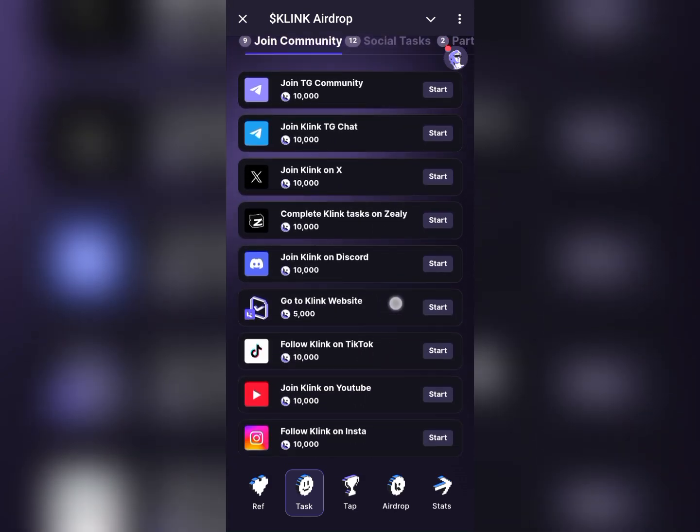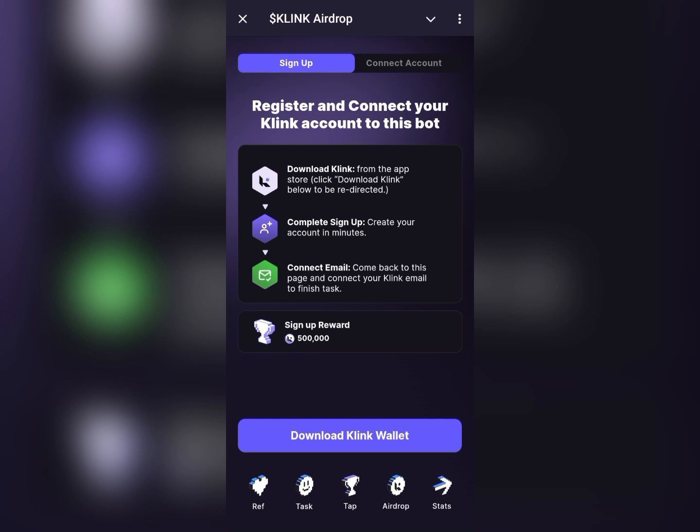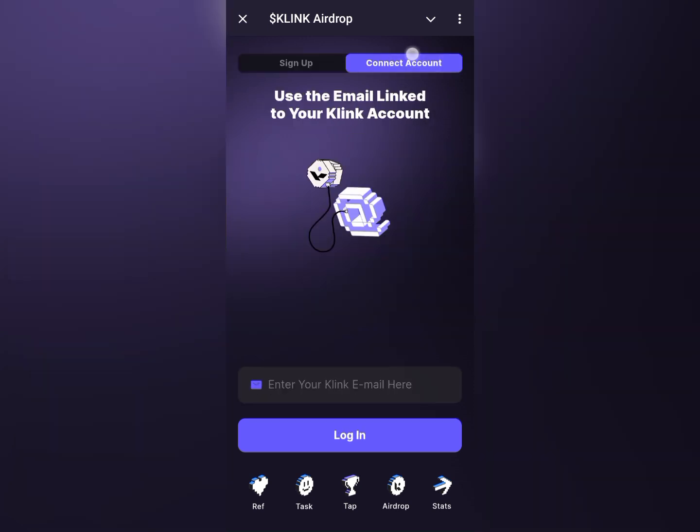So this is it. This is the Telegram mini app. The first thing we'll be doing is to register the KLINK account. This involves connecting the app that we just downloaded from the Play Store. If you already signed up, all you have to do is connect an account over here.